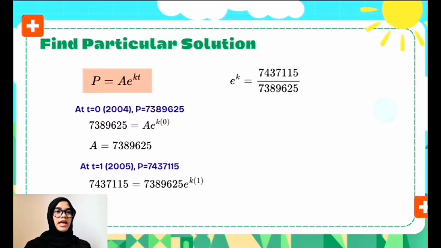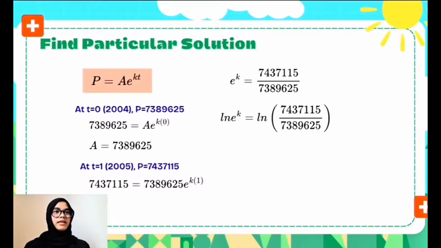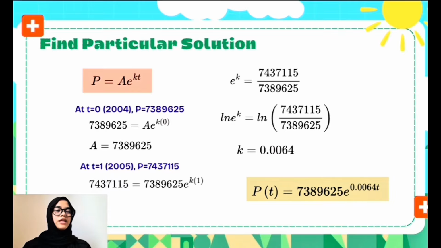To remove the exponent, we take the natural logarithm on both sides. And finally, we get k is equal to 0.0064. So the final part, since we have the A and k values, we substitute both into the original formula. Thus, this is the final equation.